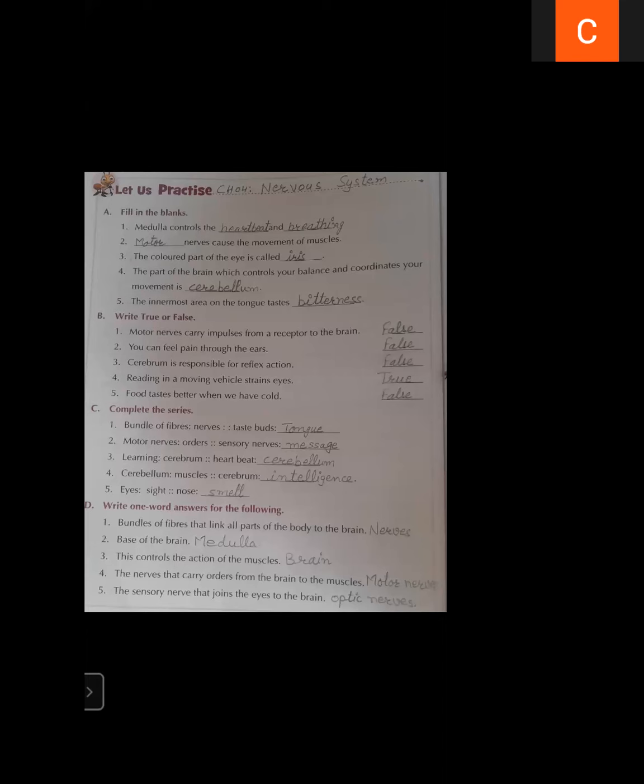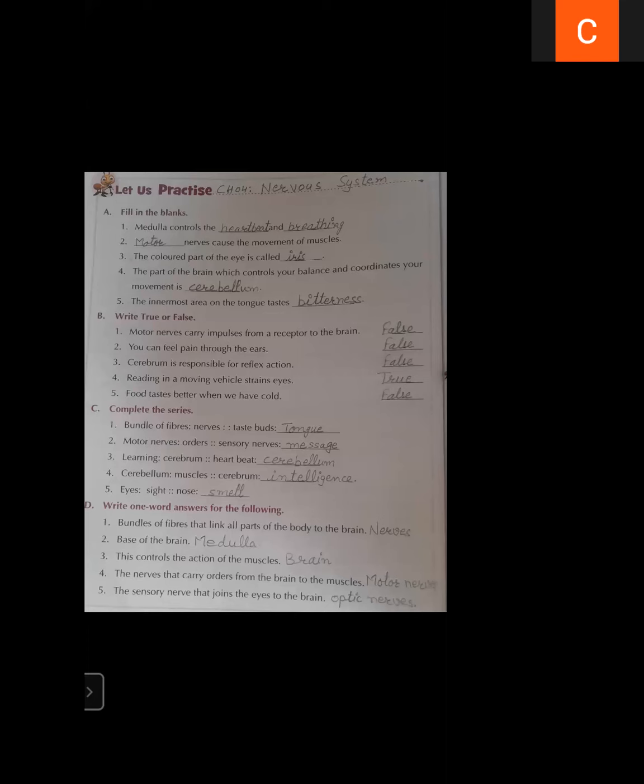Learning, cerebrum. Learning and intelligence are related to the cerebrum, the topmost part of the brain. Heartbeat, cerebellum. Below the cerebrum there is a second part of the brain known as cerebellum. And cerebellum controls the heartbeat and breathing. That is our first fill-up.